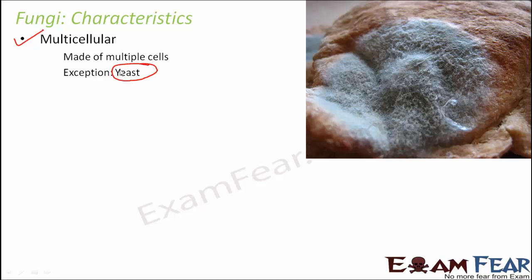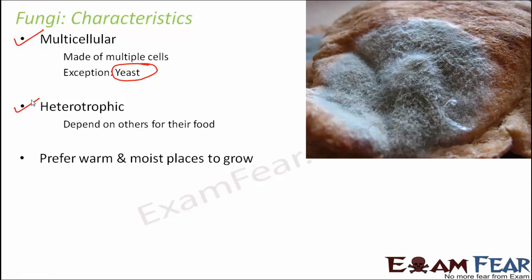Now we will not get into the detail of each and every fungi, I just want to give you some idea about what fungi are. They are heterotrophic, they depend on others for their food, that means they cannot prepare their own food. And how do they depend on others for their food? They depend on dead organisms. That is why they are called saprotrophs.